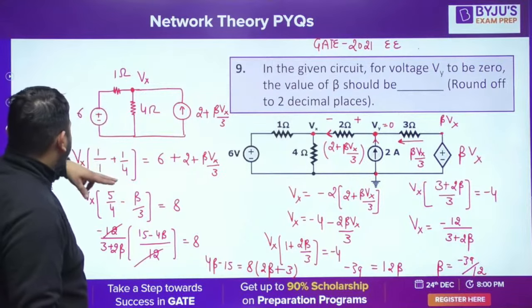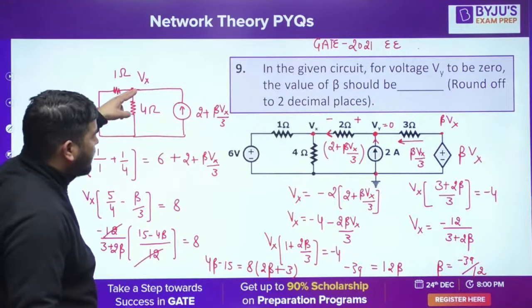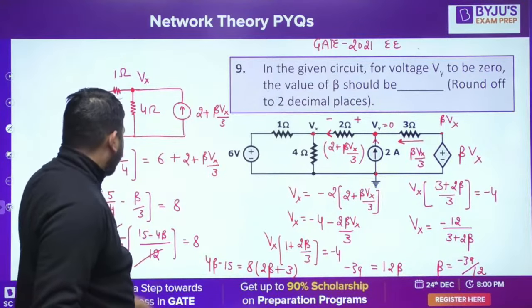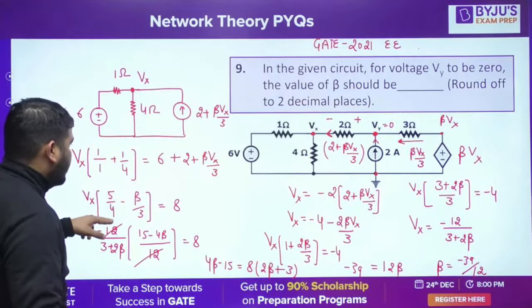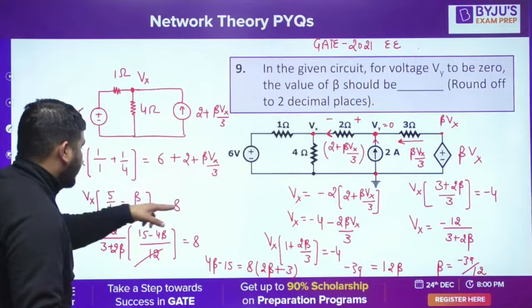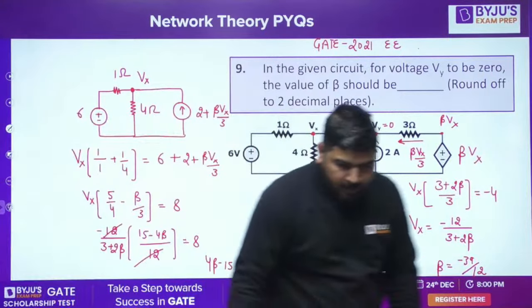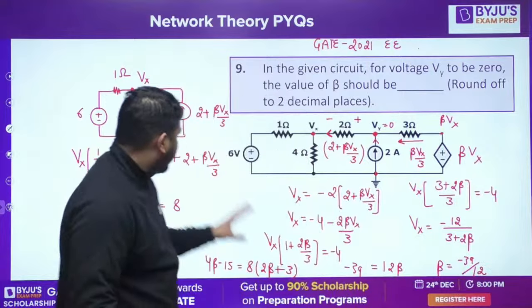The coefficient of Vx is 1 by 1 plus 1 by 4, equal to the entering current 6 by 1. That is correct. Plus this entering current 2 plus this. So I think this is correct. So here you will get 5 by 4 minus beta by 3, that is 8. I think this is correct, Arnab. Please check your calculation. I think I have done it correctly.